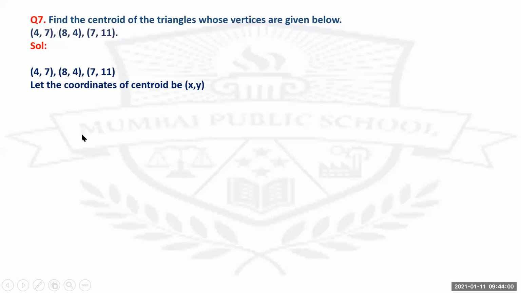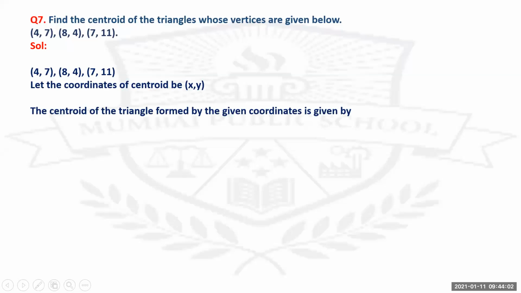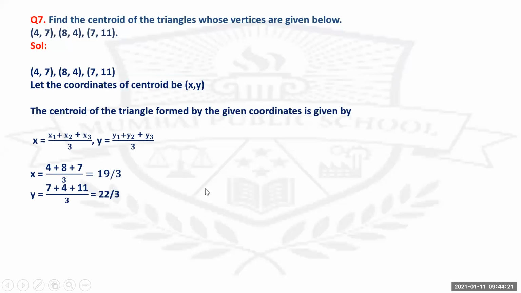Let the coordinates of centroid be x, y. The centroid of the triangle formed by the given coordinates is given by x equals x1 plus x2 plus x3 upon 3 and y equals y1 plus y2 plus y3 upon 3. So adding all the x values, 4 plus 8 plus 7 upon 3, that is 19 upon 3, and for y you will get 7 plus 4 plus 11 upon 3, that is 22 upon 3. So therefore x comma y is 19 upon 3 comma 22 upon 3, the coordinates of the centroid.